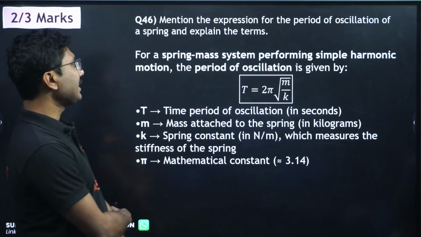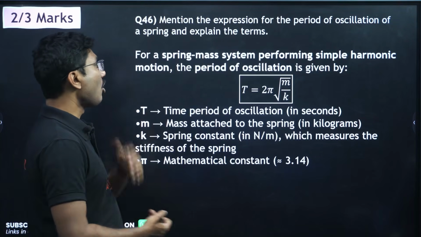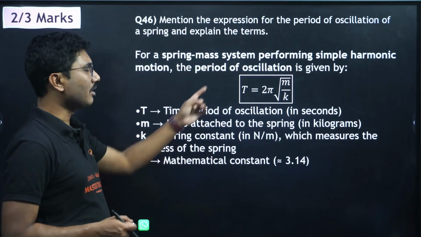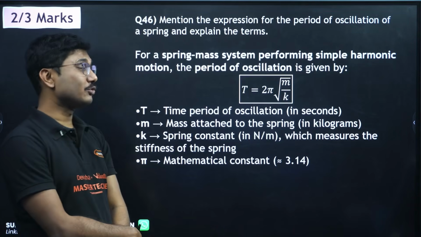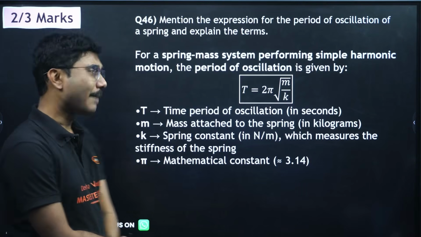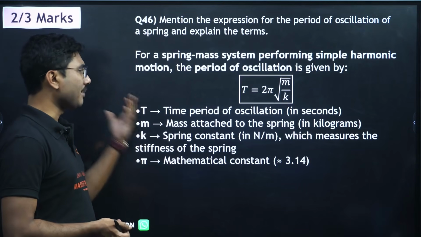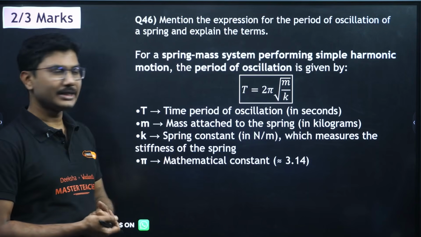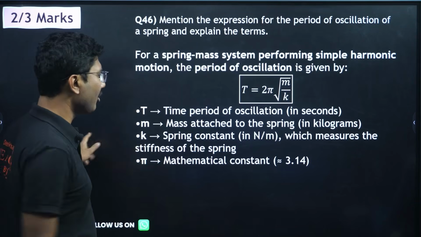Next, mention the expression for the period of oscillation of a spring and explain the terms. The spring mass system, the expression is T equals 2 pi square root of m by k. T is time period, m is mass attached to the spring, k is the spring constant in Newton per meter, and pi is obviously the constant.